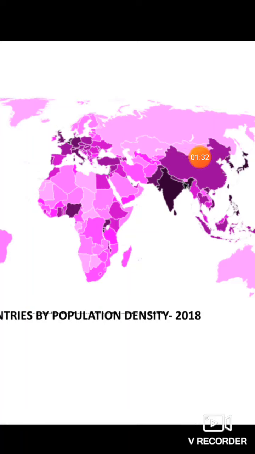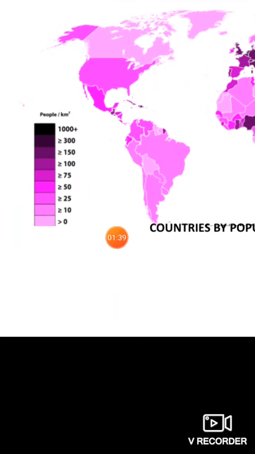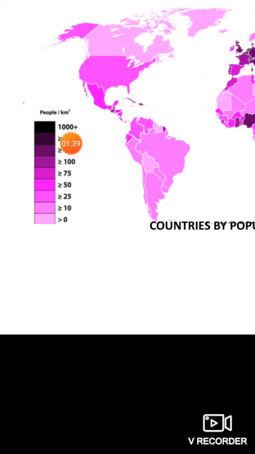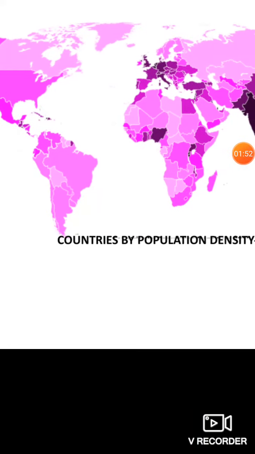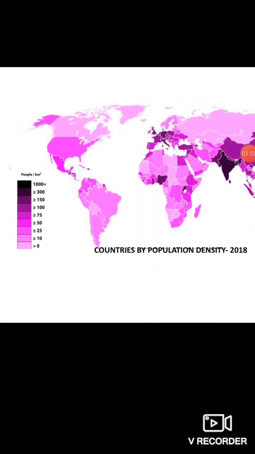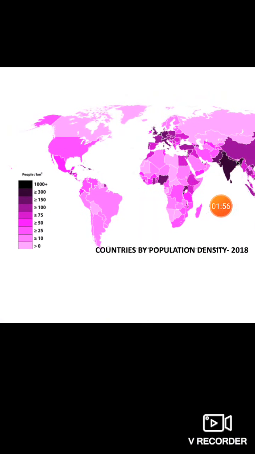The thick red color, almost a brownish color that you can see here, indicates this scale. You can see people per kilometer square. If it is more than or equal to 300 and 1000 plus, then this color comes. So India is suffering very badly with reference to the population, which we are going to discuss, of course, in the next module in more detail.